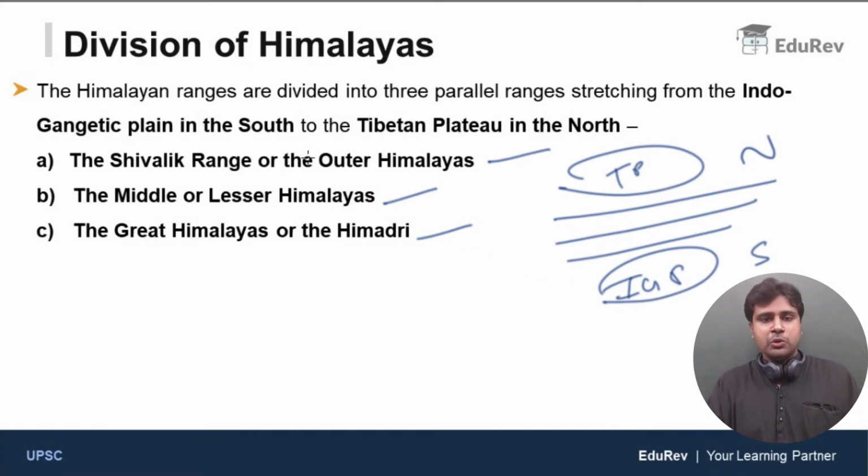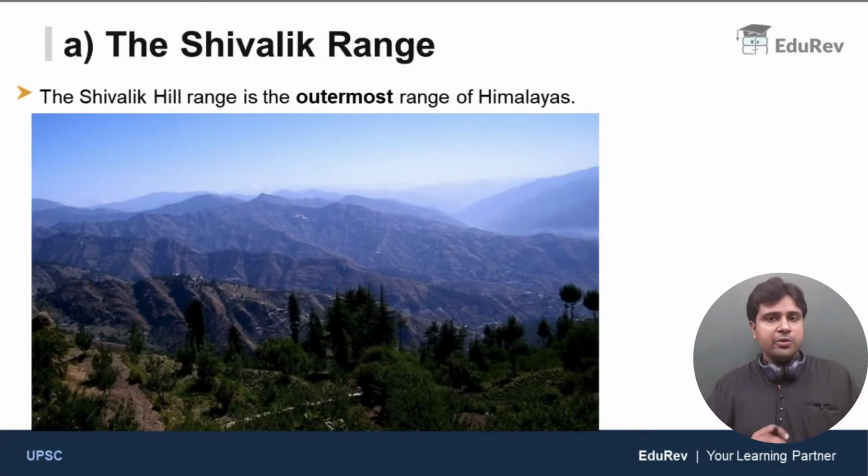Starting from the south, we have the Shivaliks or the outer Himalayas, the middle one is the middle or lesser Himalayas, and the northernmost one is the great Himalayas or the Himadri. So this is what we discussed in the previous video. Now, in this video, we are going to discuss the Shivalik range.